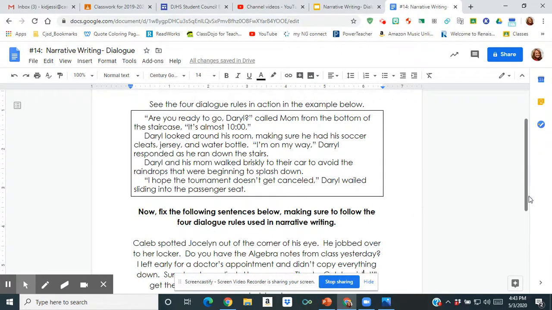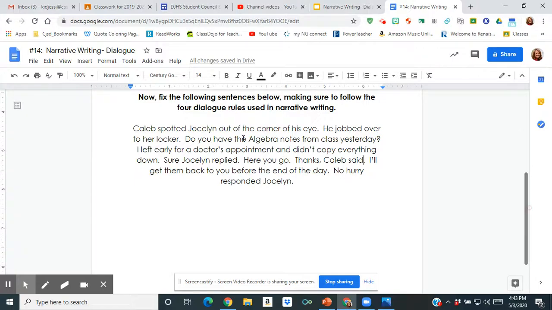So what I did for you is down here, you have another paragraph, but it's not done correctly. Your job is to read through this, and I want you to put the quotation marks where they need to go. I want to see correct punctuation. If there is a comma, make sure the comma gets in there. If it needs to be indented, again, because somebody else is speaking or the story is moving on, make sure that you're doing those. Our paragraph is about Caleb and Jocelyn.